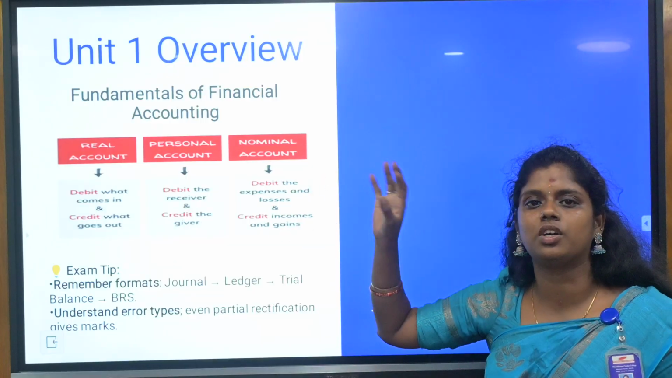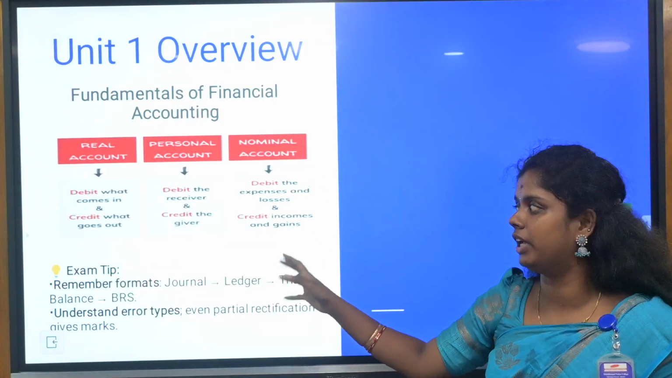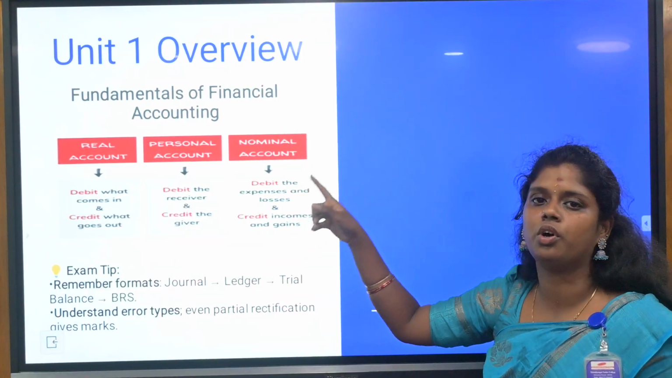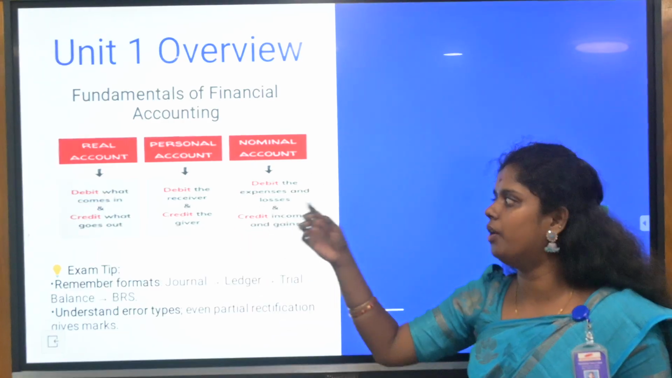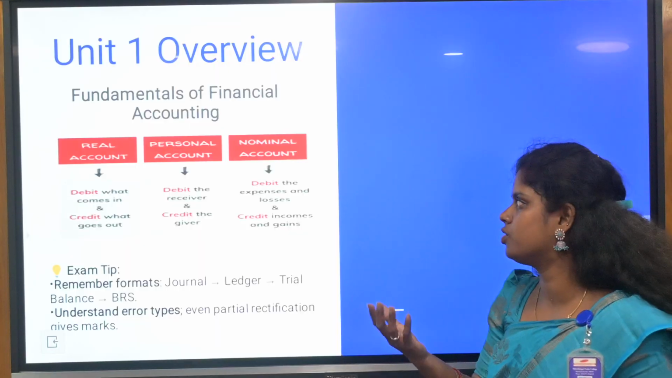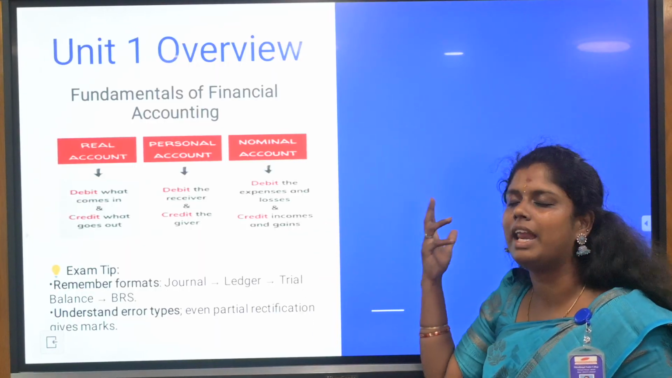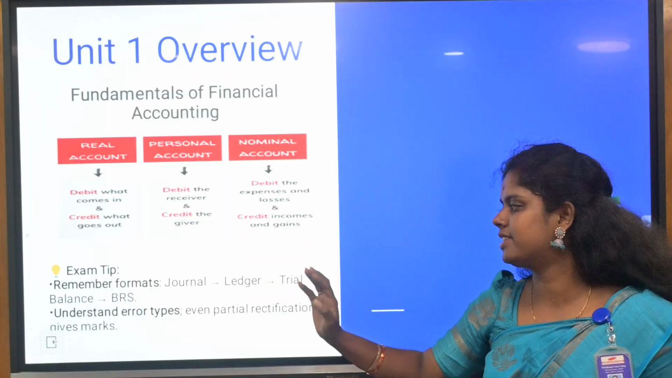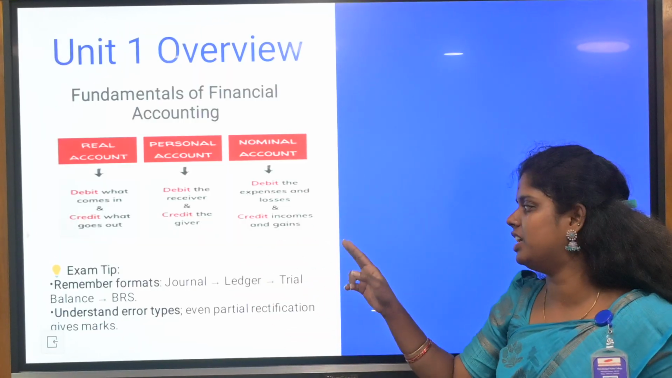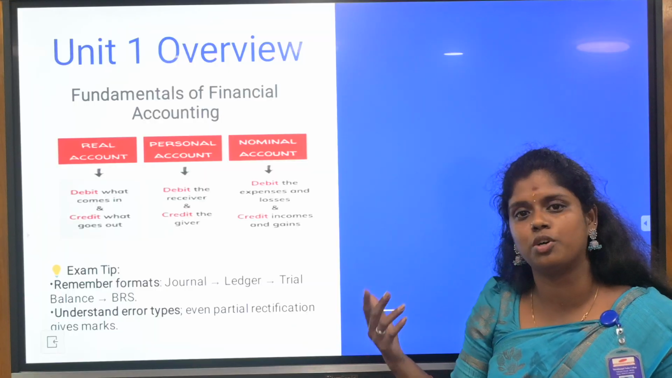You must know the golden rules of accounting. Fundamentally, for the personal account, debit the receiver, credit the giver. For the real account, debit what comes in, credit what goes out. For the nominal account, debit all expenses and losses, credit all incomes and gains. Here you have the example. Remember the format of the journal, ledger and trial balance, also the BRS.